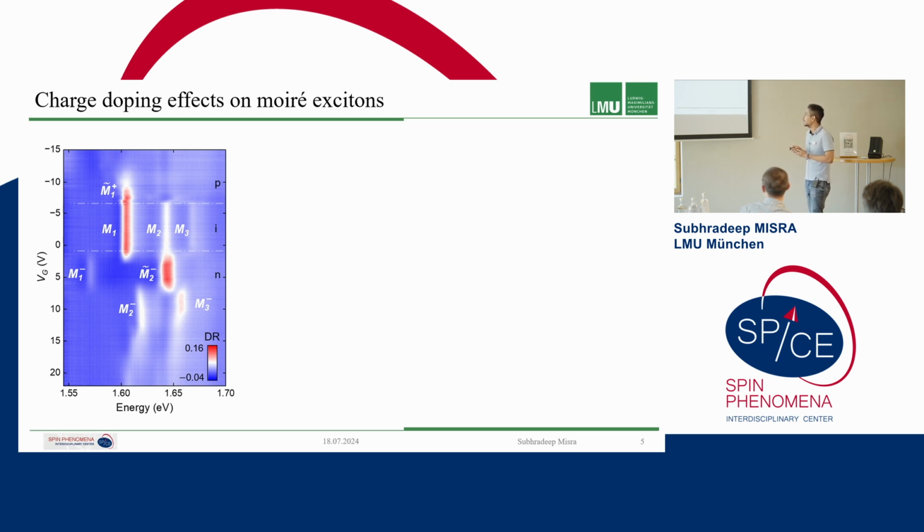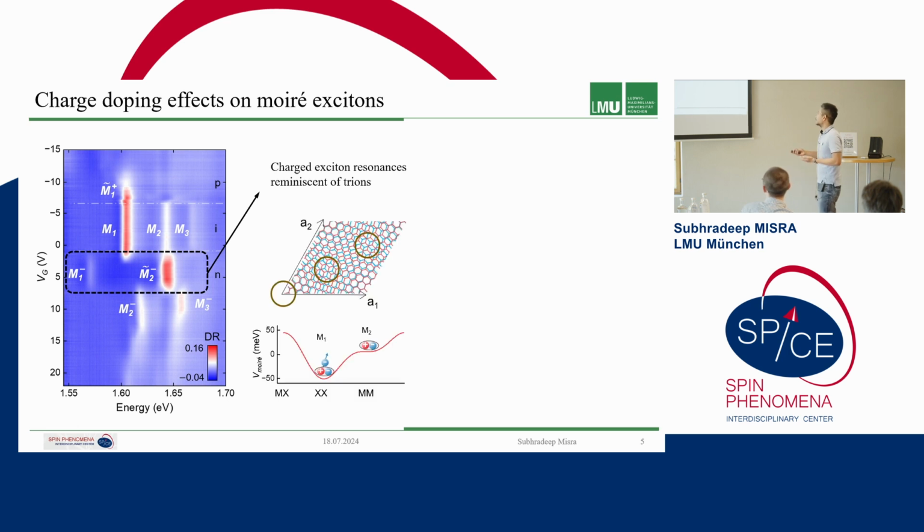And by the way, here we recovered the bound trion, so the high binding energy trions, in the second charging steps. So yes, and then of course, we have these high symmetry points in the moiré superlattice, and we can show by modeling the superlattice potential and from the energies that these M1, M2 and M3 excitons originate from different sites in the moiré lattice, as Anvar has also shown.